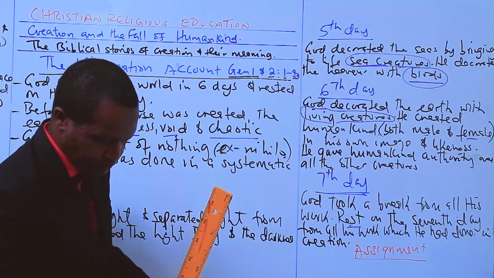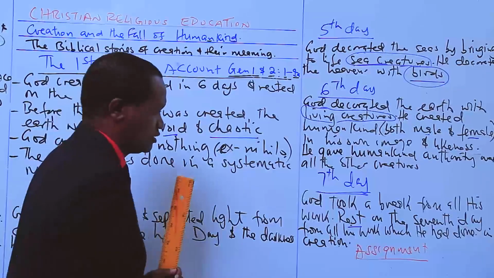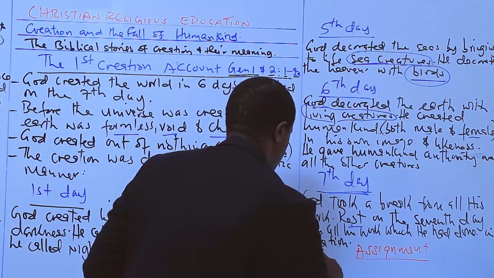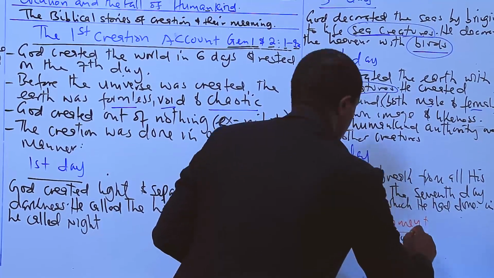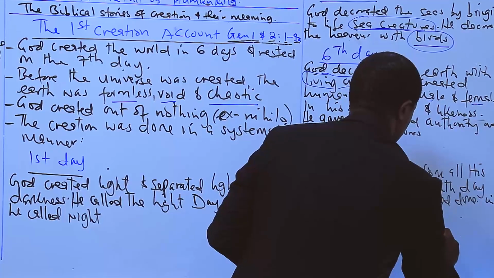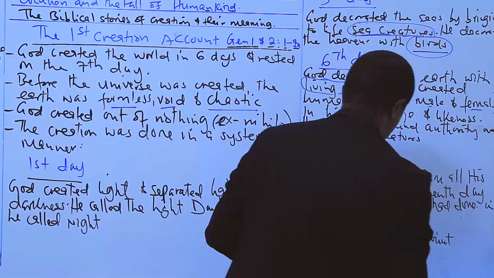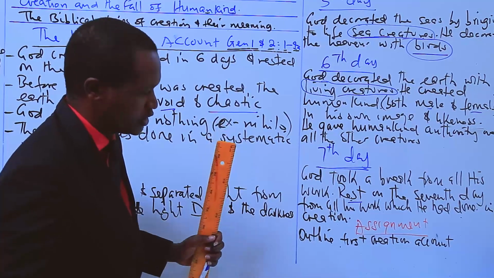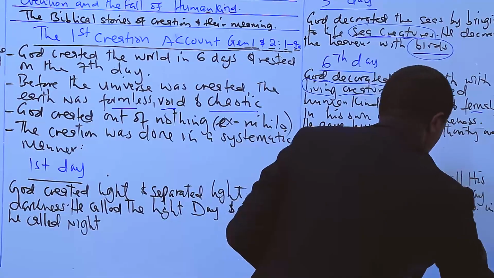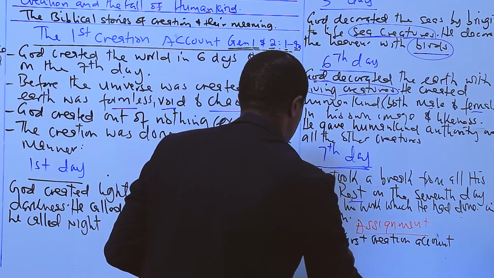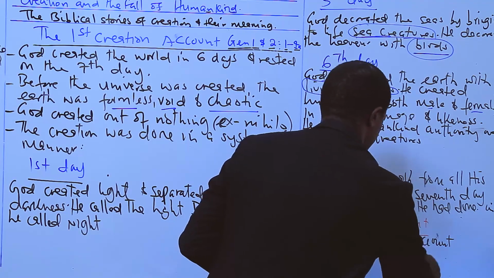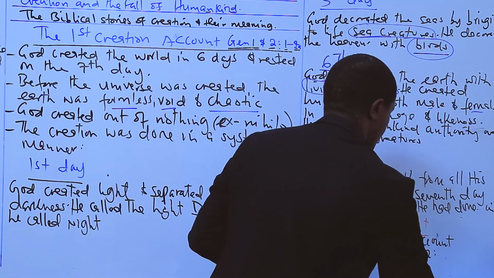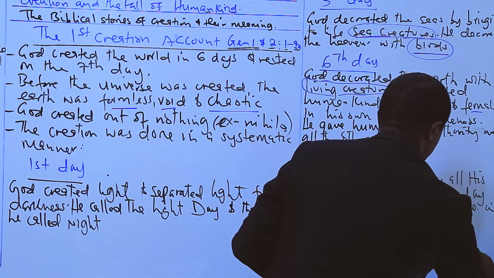Assignment: outline the first creation account according to Genesis 1 and Genesis 2, verse 1 up to verse 4a.